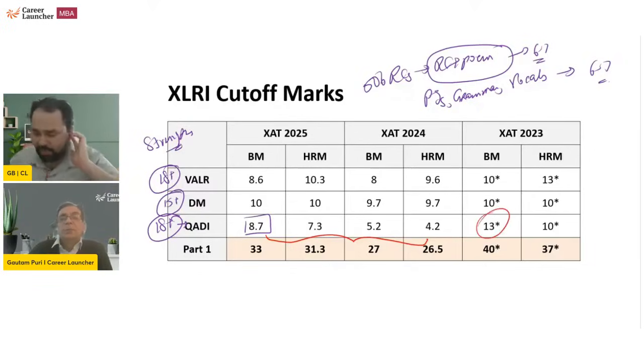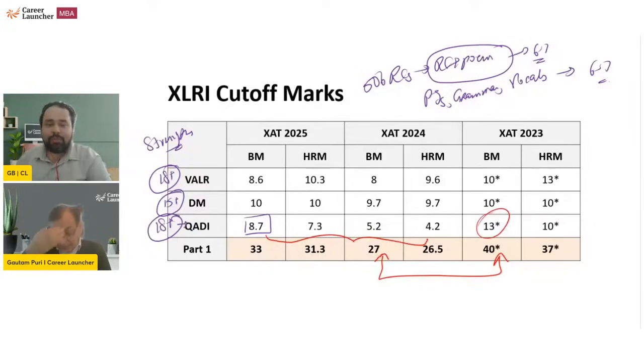करेक्ट. एक चीज जो है जीपी, once again I will call out is, आप जब मॉक्स लिखोगे ZAT के, once again don't state this is not ZAT standard और this is ZAT standard. Please look at ZAT 24 and ZAT 23 in front of you. ZAT 23 cutoff was more than 50% of ZAT 24 almost. So there is nothing called ZAT standard, just like there was nothing called CAT standard. There has been a paper where the quant cutoff is 5. There has been the paper where the quant cutoff is 2.5 times that at 13. You need to experience everything.